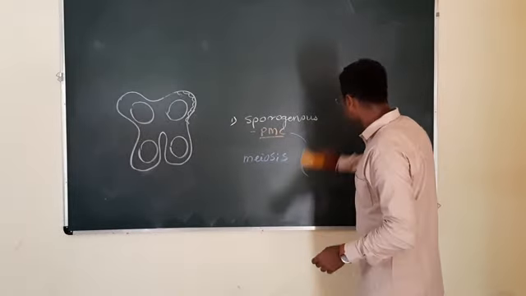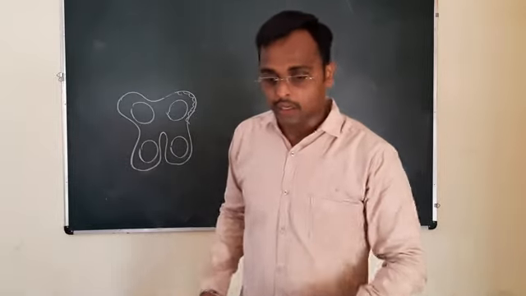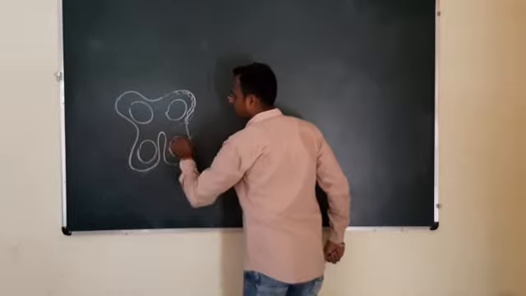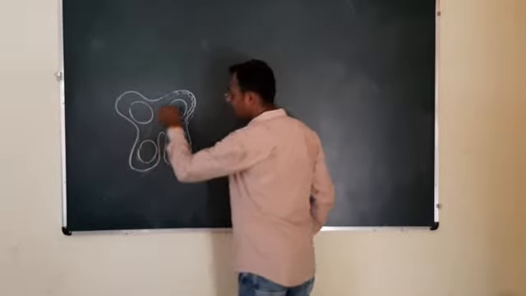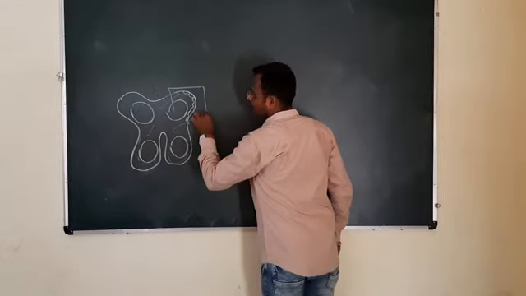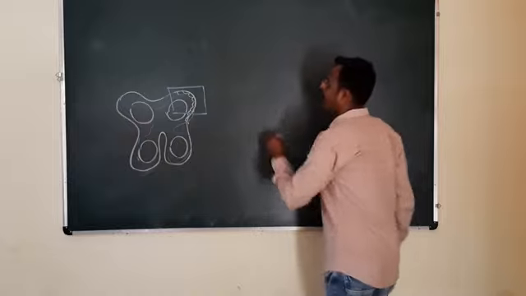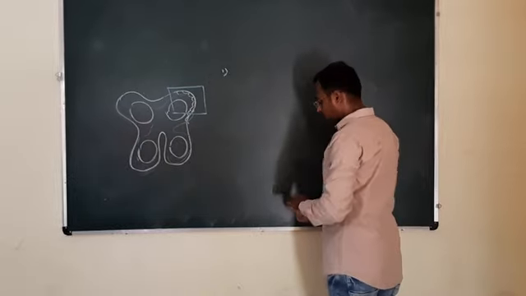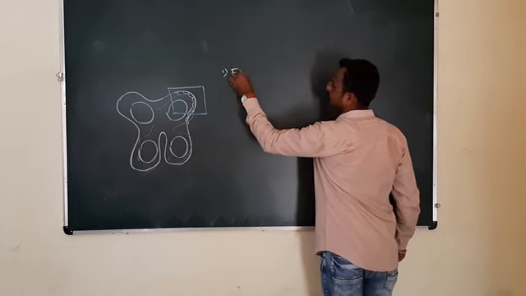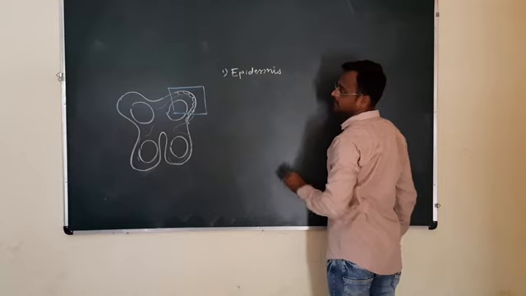Now next is the anther wall. Here the structure is the anther wall. The entire structure is anther wall. And an anther wall, if I consider this section, is made up of, first the outermost, the epidermis.